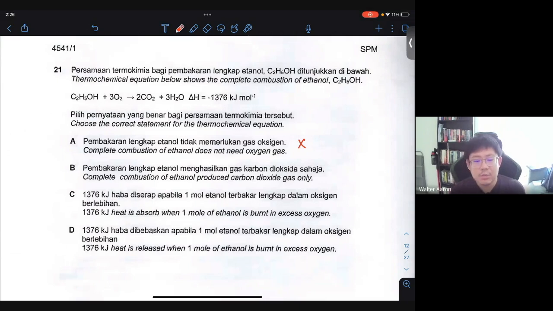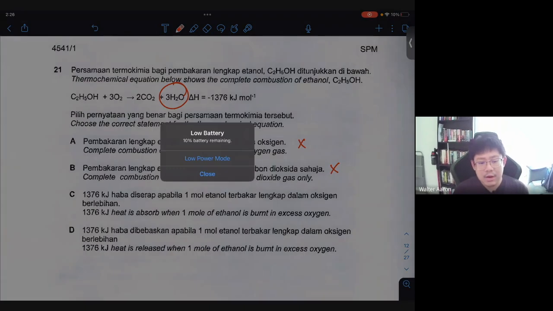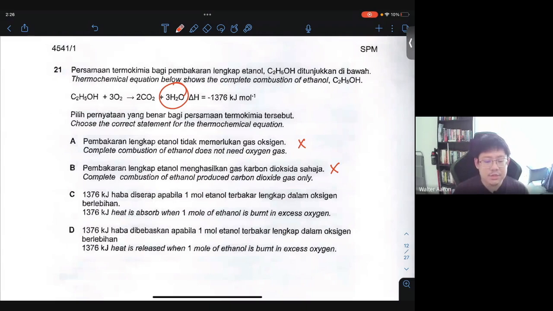There is no such combustion that does not need oxygen gas. B: Complete combustion produces carbon dioxide gas only. Wrong. It also has water. So therefore, B is wrong. C: 1,376 kilojoules of heat is absorbed when 1 mole of ethanol is burned in excess oxygen. All right, is this true or false?